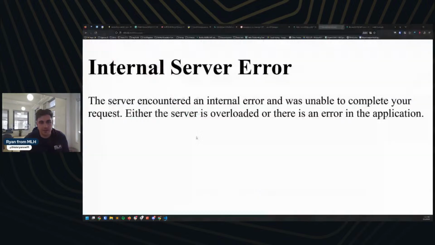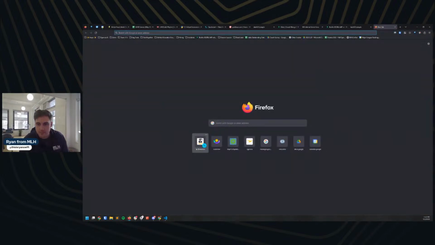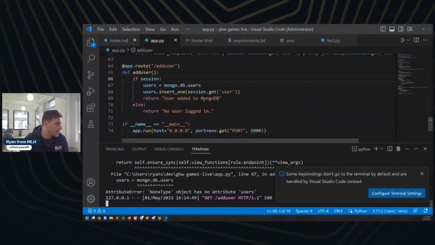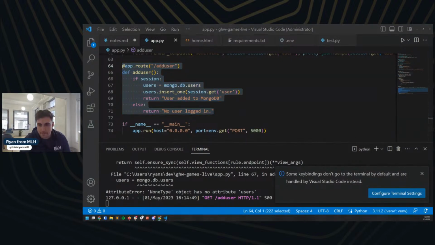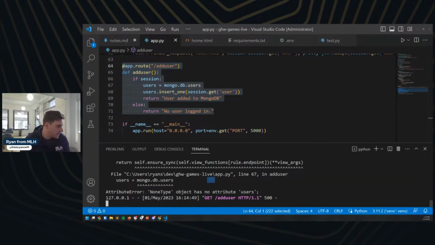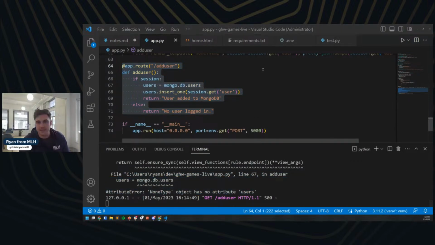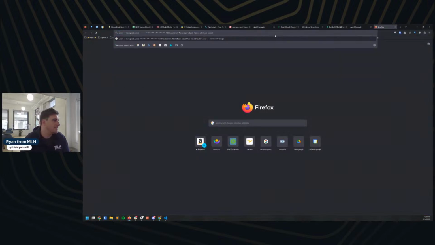Let's do a little bit of Stack Overflowing and see if that can help. Can you please copy paste the code snippet for /add user route in the chat box? Yeah, for sure. Happy to send it along to you. There you go. And let me give this error a quick Google. Maybe our friends at Stack Overflow can help us out.